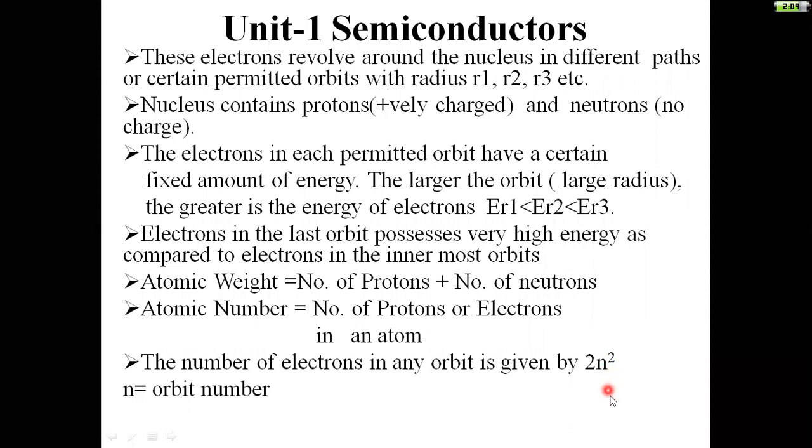If n is equal to 2, then it will become 8. If n is equal to 3, then it will become 18. Like that, how many electrons each and every orbit can acquire can be given by this formula.